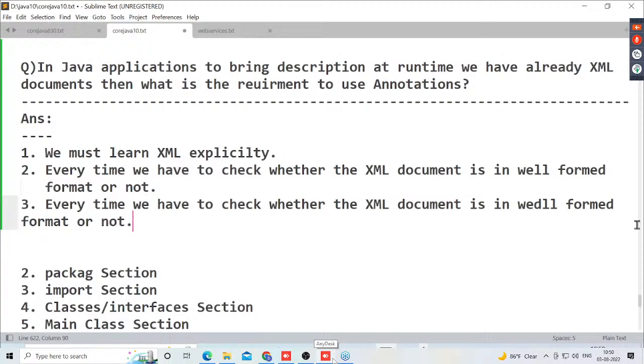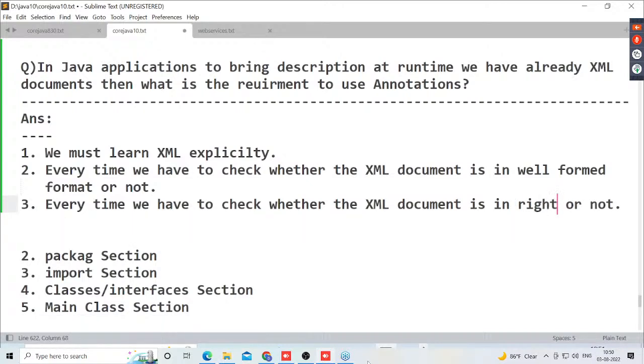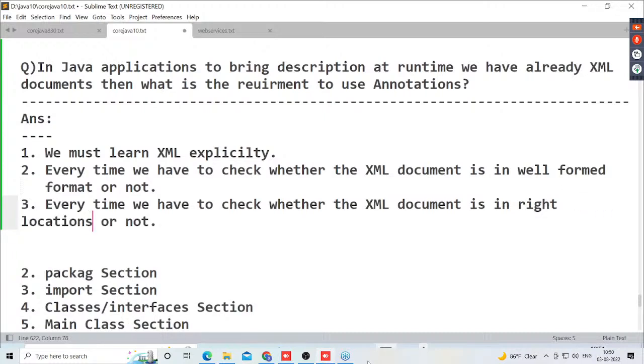Every time we have to check whether the XML document is in the right location or not. If it is not in the right location, then we get a FileNotFoundException. That's a problem here.